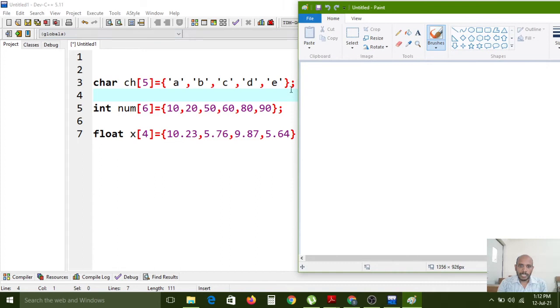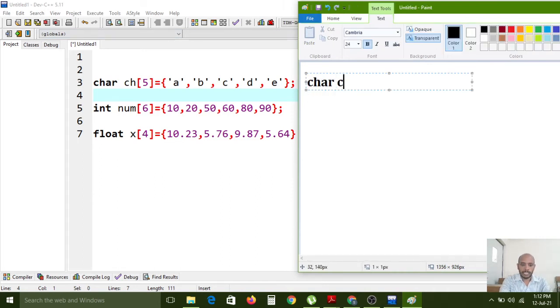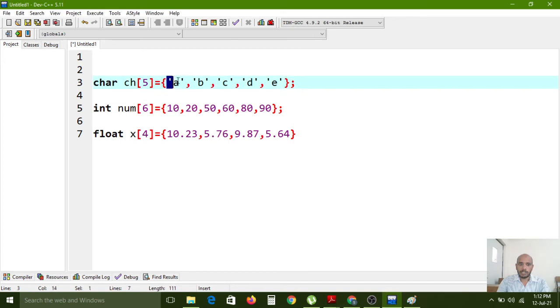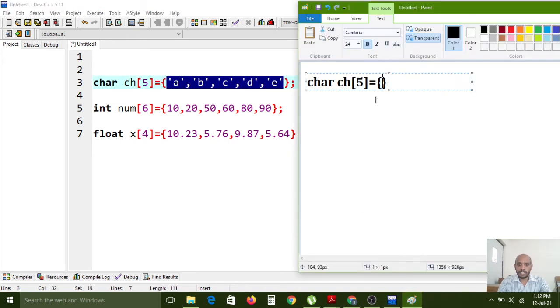Here, character ch[5], the array size is equal to opening bracket and closing bracket, inside these values. I am copying these values and pasting here.